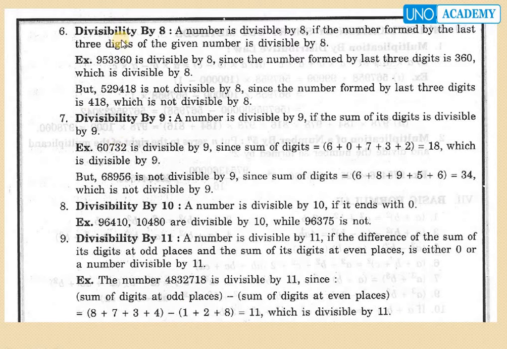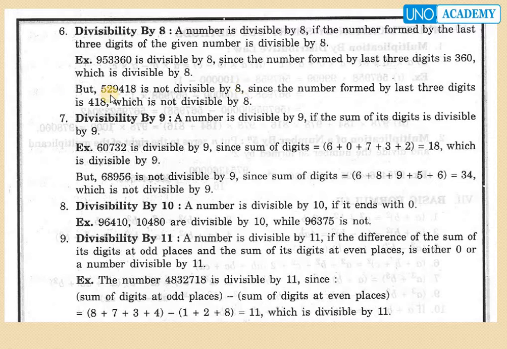Now divisibility by 8. A number is divisible by 8 whenever the number formed by the last three digits of the given number is divisible by 8. For example, 9,53,360 is divisible by 8 since the number formed by the last three digits is 360. Hence 360 is divisible by 8, so the whole number is divisible by 8.